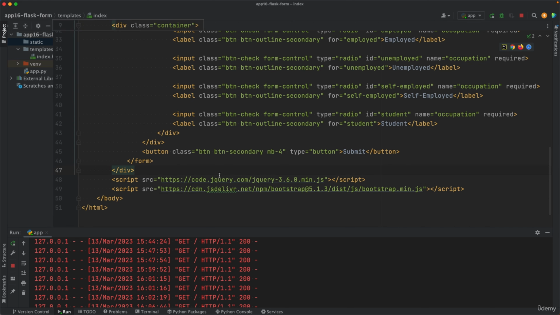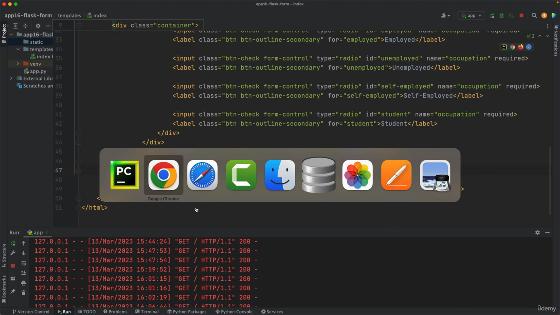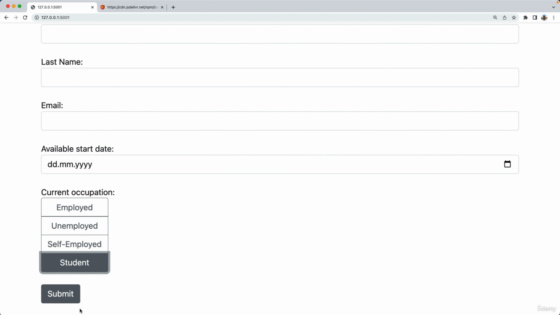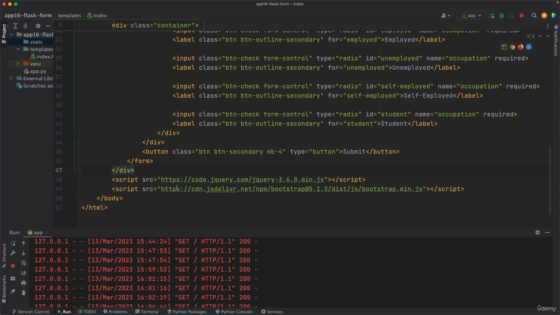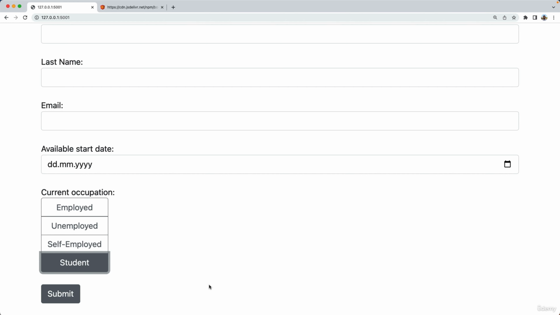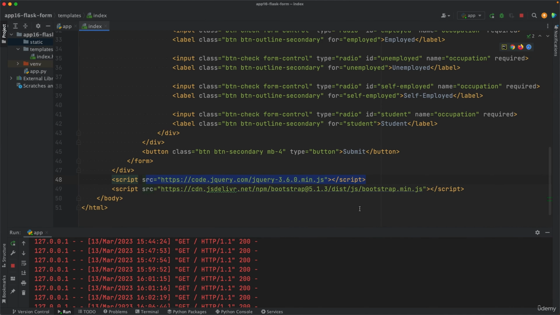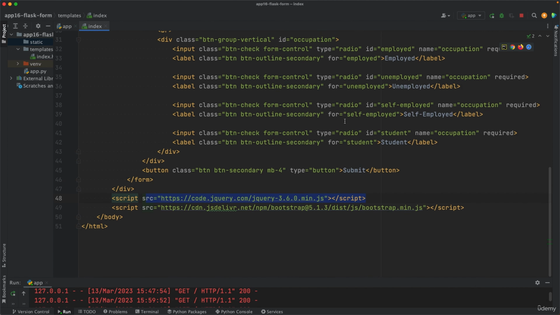So these 2 will make it possible to show a notification message here when the user presses the submit button. So basically these specify links to JavaScript code which is needed to display that notification message. So that's the completed script.